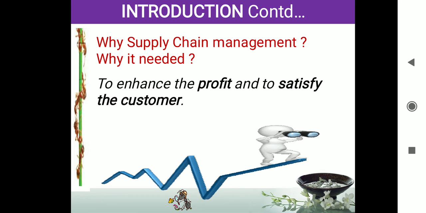Why do we need supply chain management? What is the need? Whatever the process or business may be, they concentrate on only two things. One is to enhance the profit. They have to earn a high profit from that process. The second thing is they have to satisfy the customer. Satisfying the customer is the indirect target, because only if you satisfy the customer is it possible to earn the profit. Without the customer we cannot earn profits.